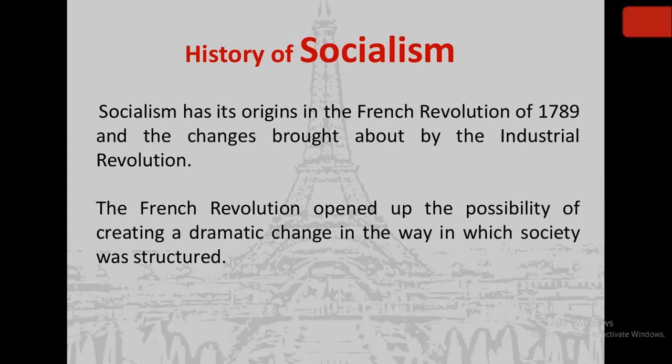So the French Revolution which took place opened up the possibility of creating a dramatic change in the way society was earlier structured. Earlier, only monarchs had all the powers, and they had three estates. They divided the people into three estates, and only the first two estates enjoyed all the rights, while the third estate people had to worry about everything: tax, custom duty, income tax, everything. So that was how it was structured earlier. But socialism in the French Revolution brought a lot of dramatic change.